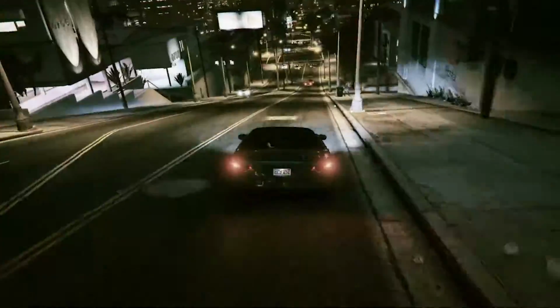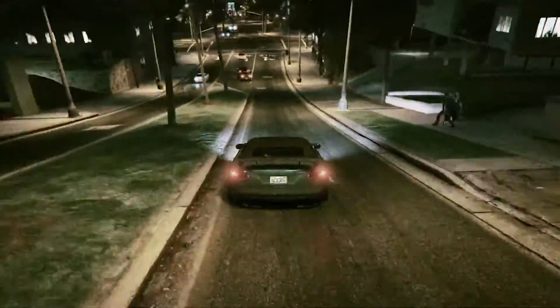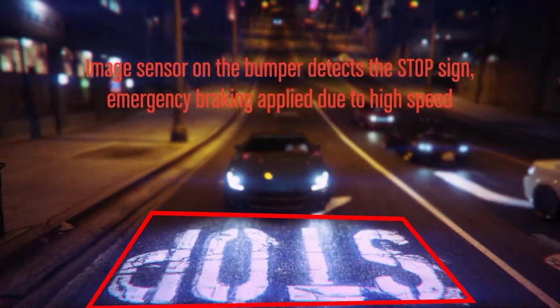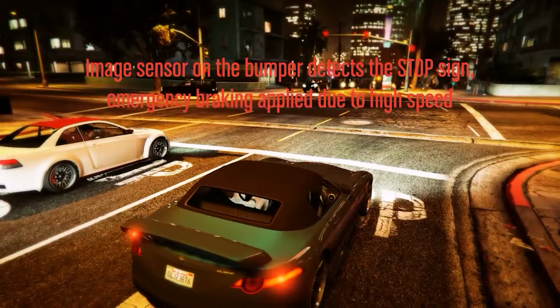As you can see, our car is going down the hill, and when it reaches the end, it detects the stop sign at the end. The image sensors detect it and send braking actuation to the brakes, and the car stops.